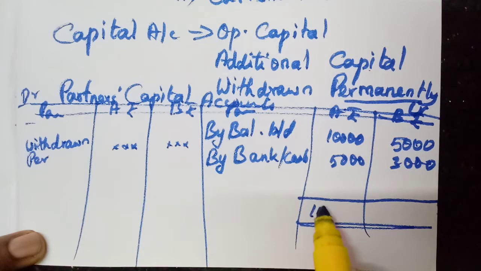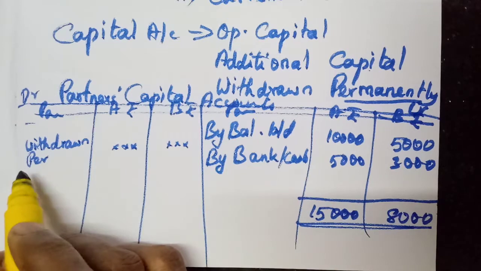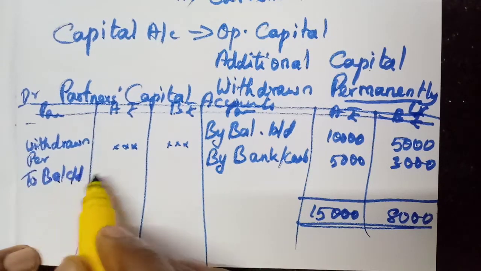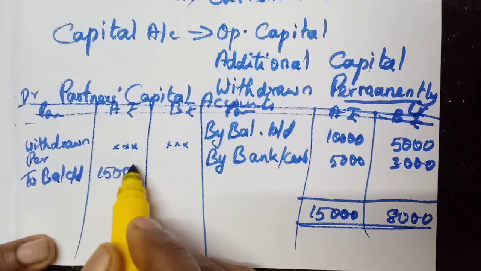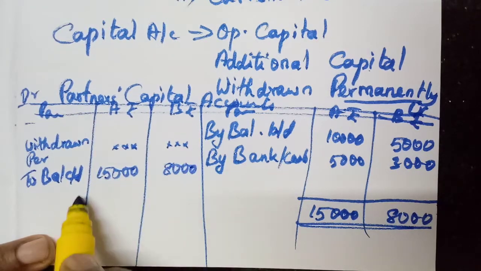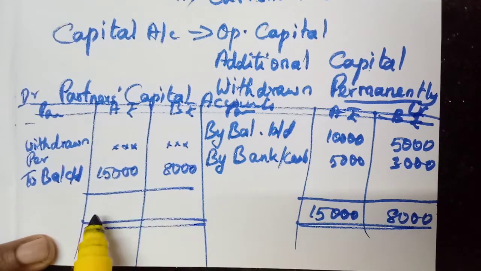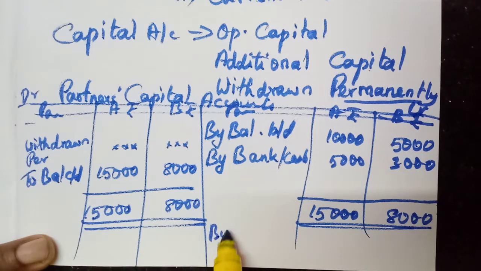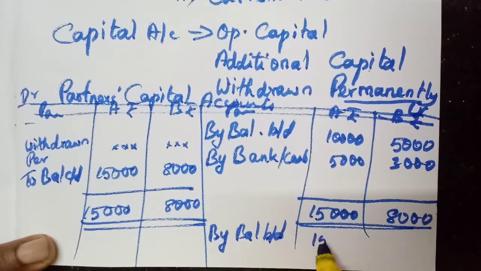Here 15,000. Here 8,000. The same thing you have to write to balance. Carry down 15,000, 8,000. Then again by balance brought down, 15,000, 8,000.